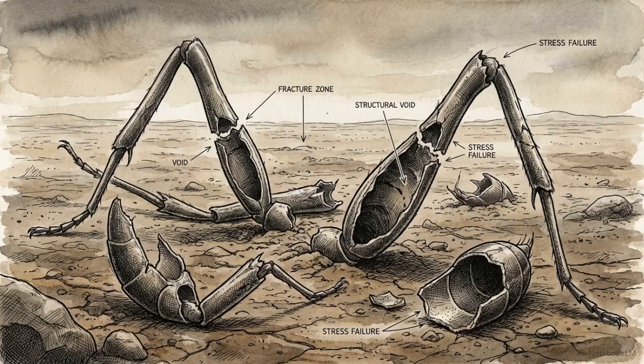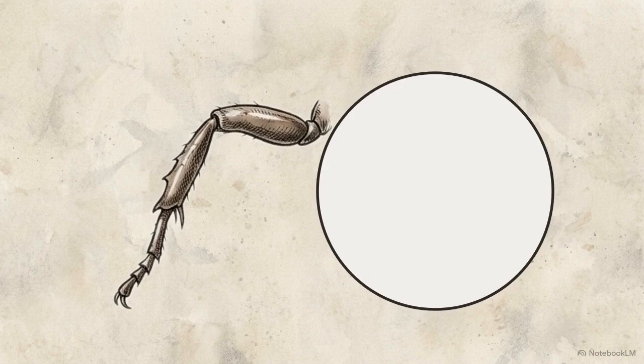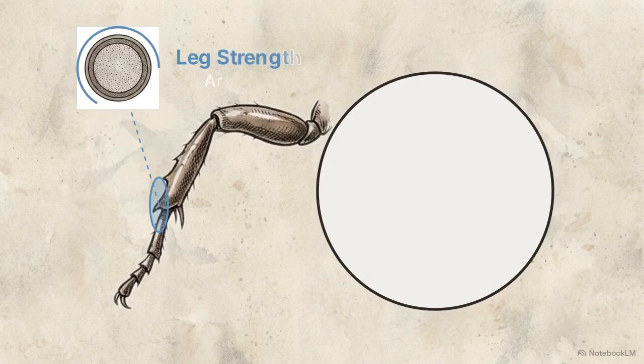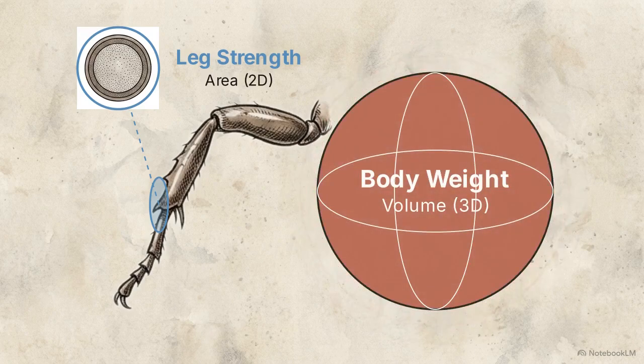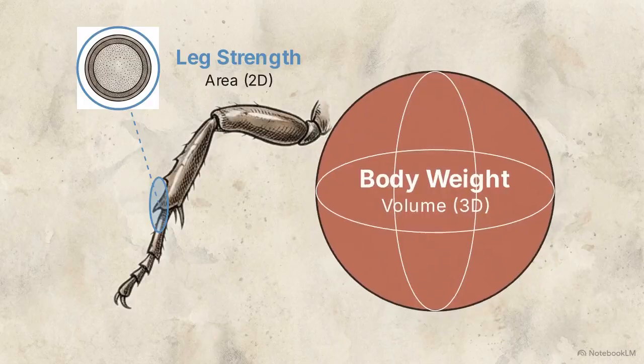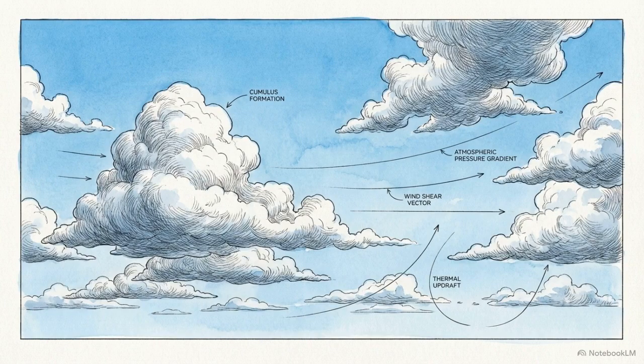This exact same math explains why our elephant-sized ant collapsed into dust. This diagram shows a cross-section of an insect's slender leg compared to its large spherical body. An insect's leg strength relies strictly on its cross-sectional area, while its overall body weight is dictated by its volume. The consequences of this battle between area and volume extend well past biology.